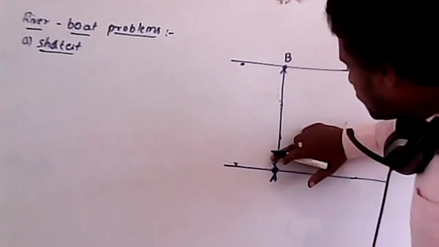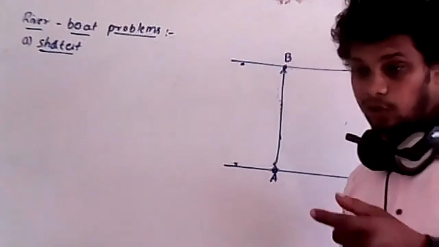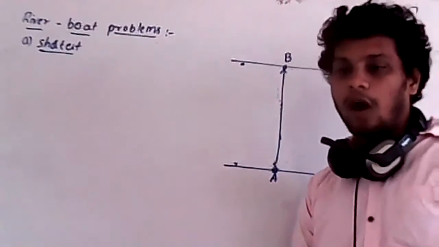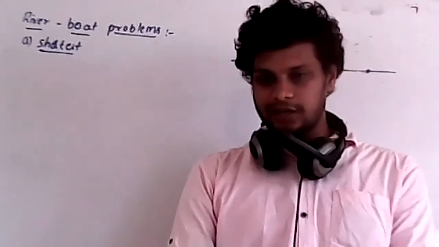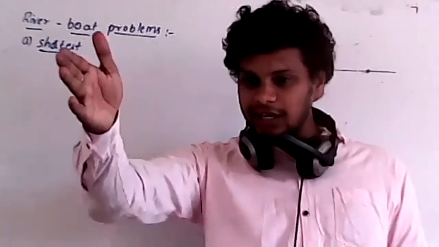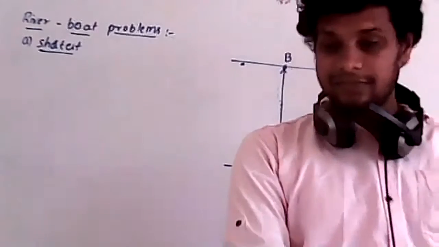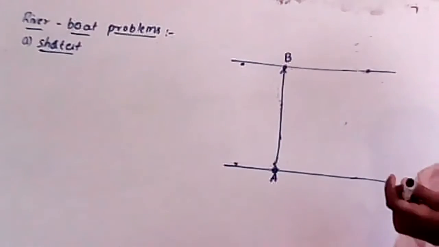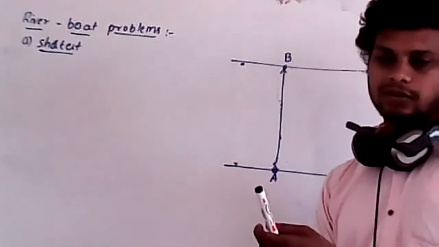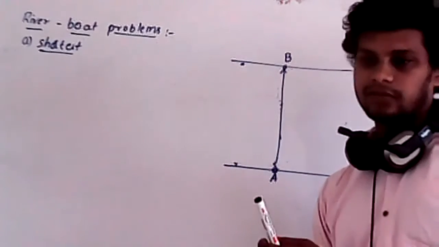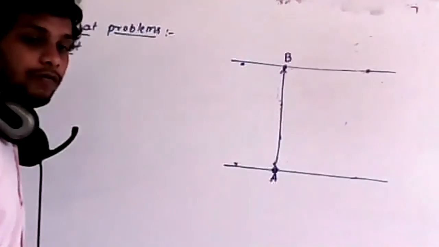Now, just observe, if you are going to cross a river on a boat, the boat won't move straight. It will move in one particular direction, and then finally it reaches the destination point. Are you clear? Therefore, in order to reach by the shortest distance, we have to do some extra work against the direction of flow of the river.